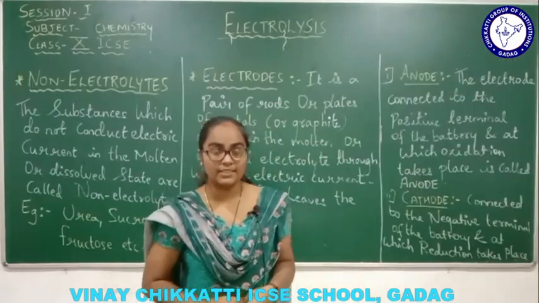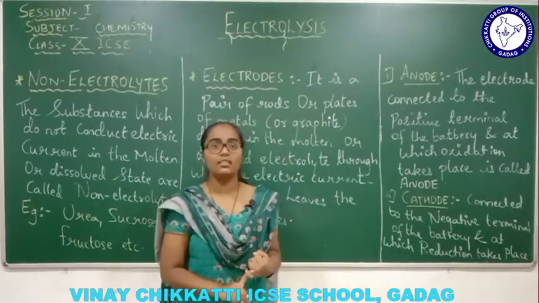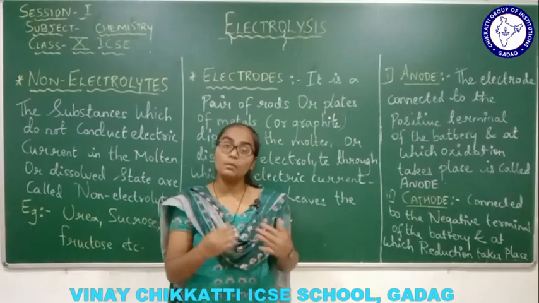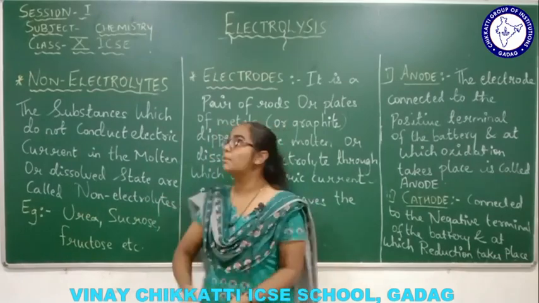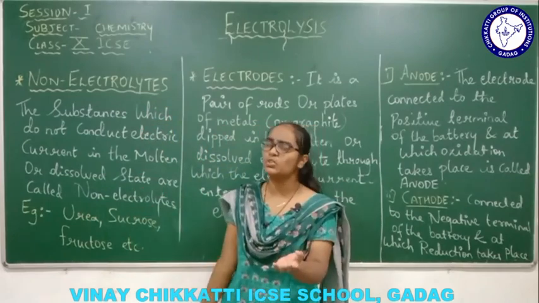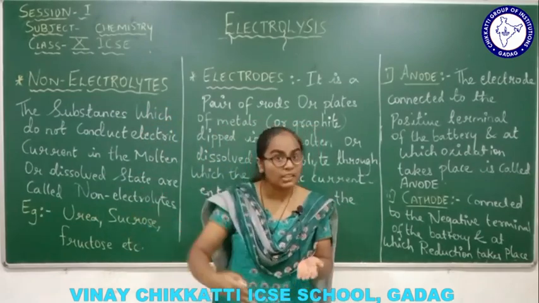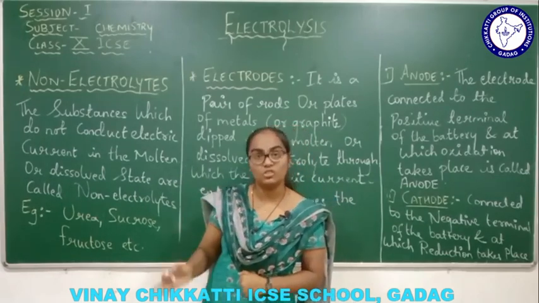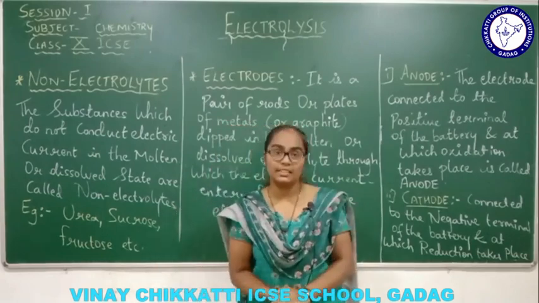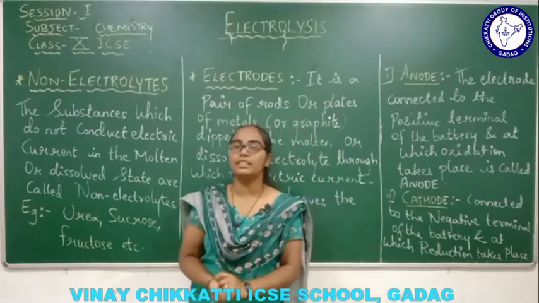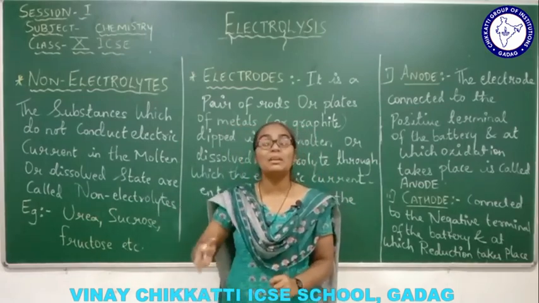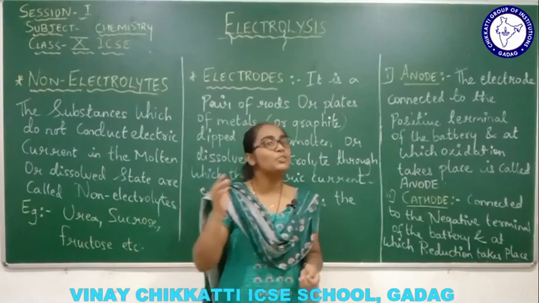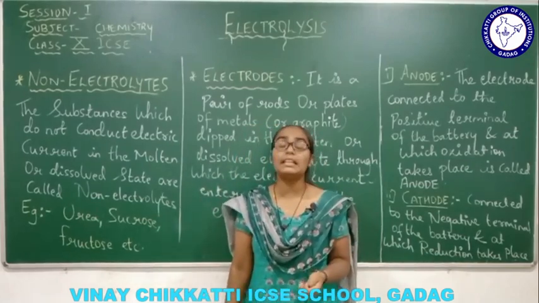The two types of conductors we studied were metallic conductor and electrolyte. Those two are nothing but conductors. Now, exactly opposite to electrolyte, we are going to study non-electrolyte. What was the electrolyte doing? The electrolyte was helping in the conduction of electricity, but its state of matter was in solution form or in the molten state. And one specific point was there: what was that? That they chemically decompose. The chemical ingredients used in the solution chemically decompose in an electrolyte.